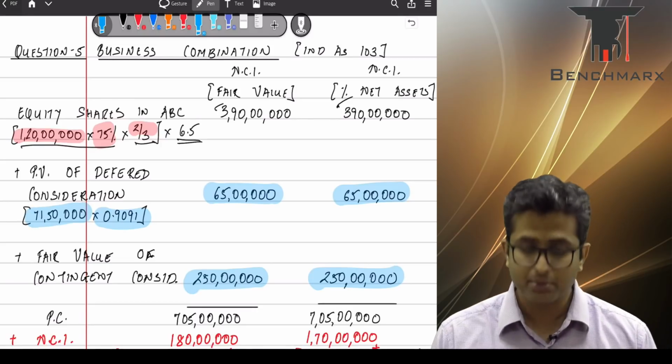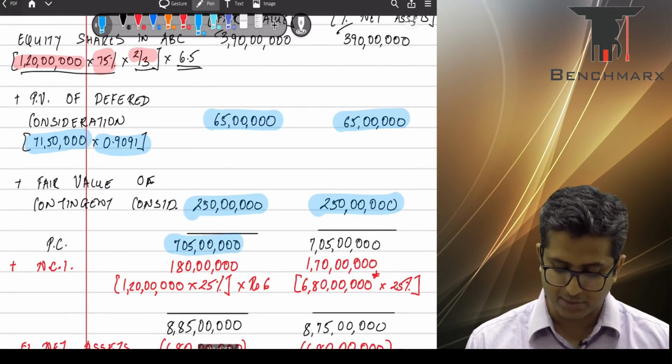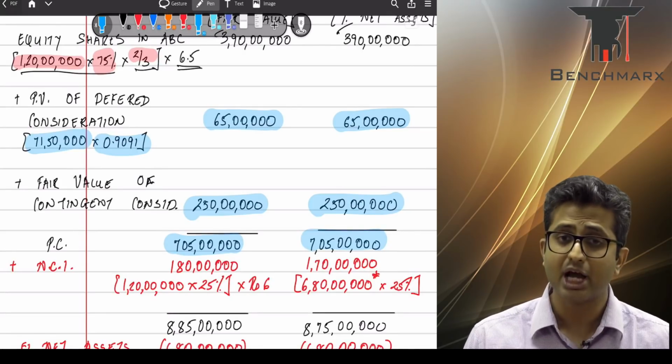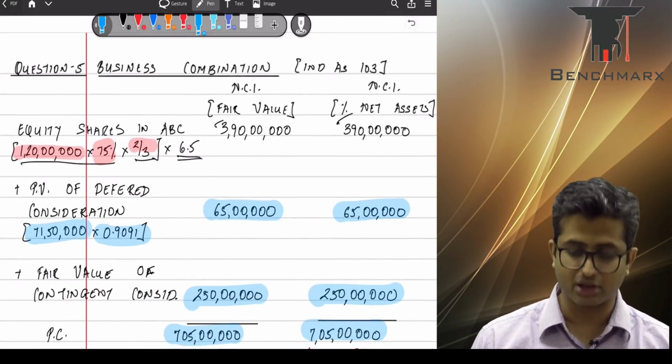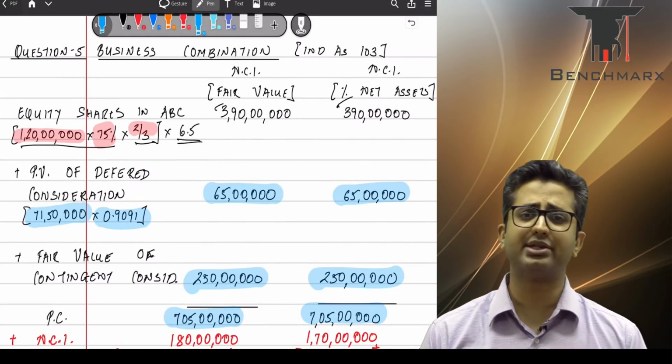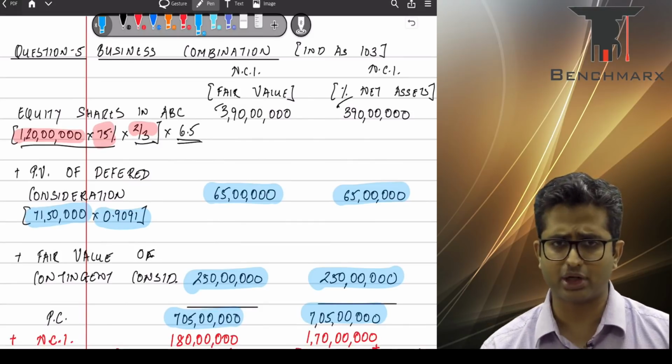Okay, so this will be a part of our PC. Your total PC will be 7 crore 5 lakhs. This is irrespective of the method that you value NCI. Okay, now there are 2 methods to value NCI, the fair value method and the proportionate net assets method.